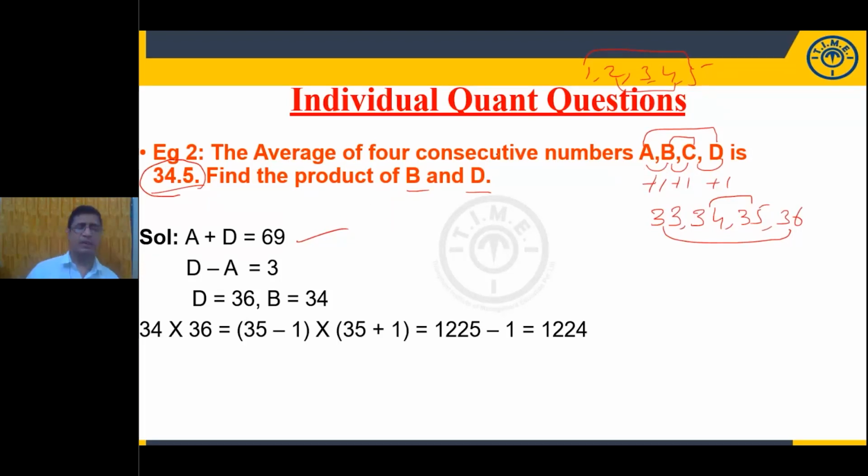Okay. Now look at this one. What is the average here? Average is the middle term. What is the average of all these numbers? The middle term. When the number of numbers is odd, you will always get the middle one as the average. Now the first and the last term sum is equal to 69, which is twice of 34.5. How much is the difference of D and A? Means 1, 2, 3.